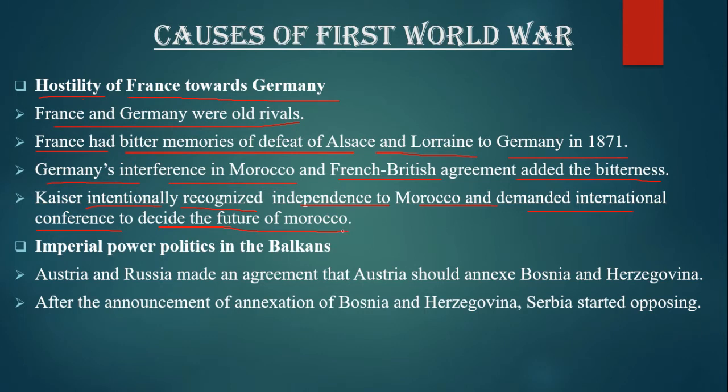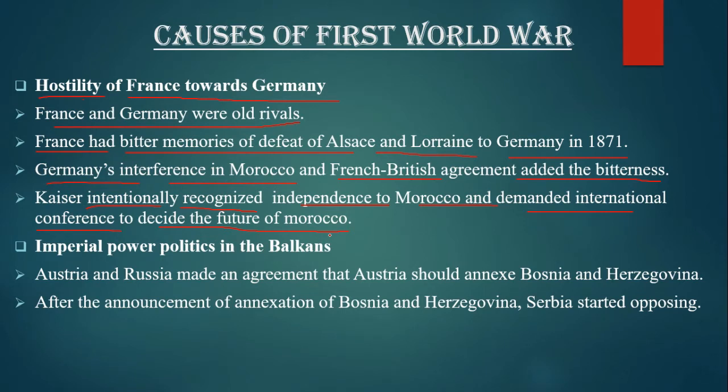That is, France and Germany were old rivals in the Franco-Prussian War that took place in 1871. Peace was concluded by giving Alsace-Lorraine to Germany. This left bad memories in the minds of the French people. Moreover, Germany's interference in Morocco added to the bitterness because Morocco was a French colony. The British agreement with France was not accepted by Germany. The Kaiser intentionally recognized the independence of the Sultan of Morocco and demanded an international conference to decide the future of Morocco.